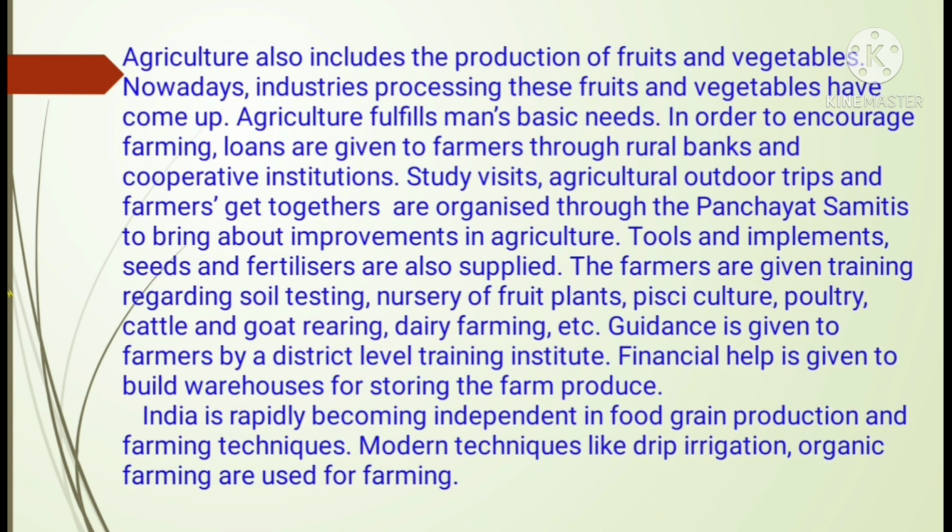India is rapidly becoming independent in food grains production and farming techniques. Modern techniques like drip irrigation and organic farming are used for farming.